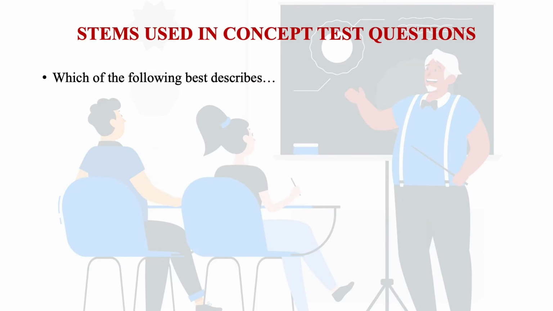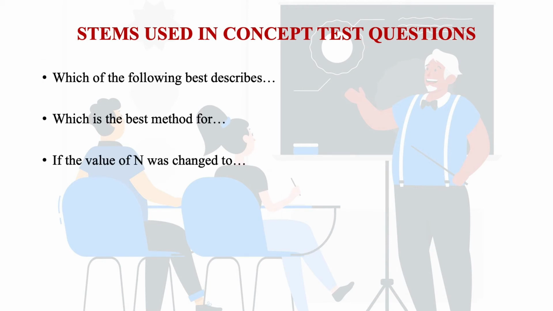When we consider this concept test, we should be very careful in selecting the stems used in concept test questions. We can use questions such as, which of the following best describes? So we can see that some kind of reflective thinking is taking place in this case. Secondly, which is the best method for? Next, if the value of n was changed to, then so that we will give scope for the learners to think on their own.